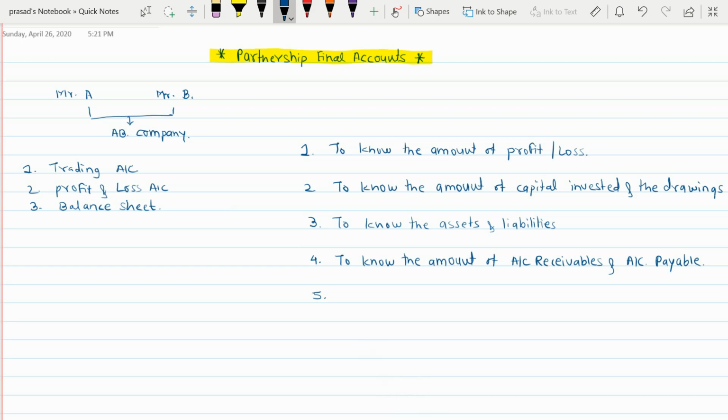So let's come to the fifth point: why I should prepare final accounts. When you're doing a business, you are doing it as per law, and the law says that you need to maintain accounts, and that is compulsory for every business. So if you are in a partnership, you have to prepare these accounts, that is compulsory for you, as per the law. And on the basis of these accounts, you are supposed to pay some taxes. There are two types of taxes. One is indirect tax, which you call GST, and the other is direct tax, which you call income tax.